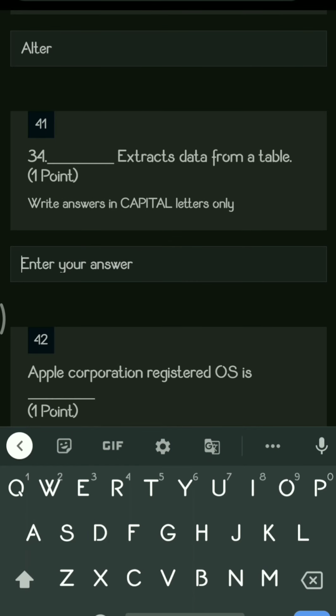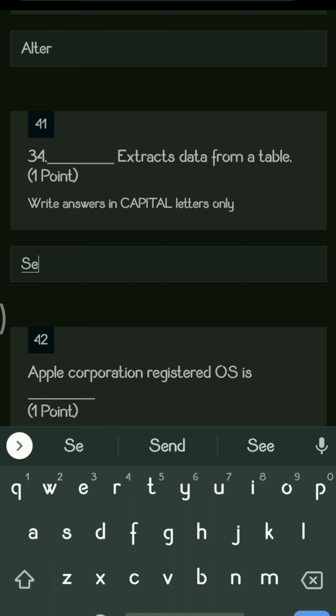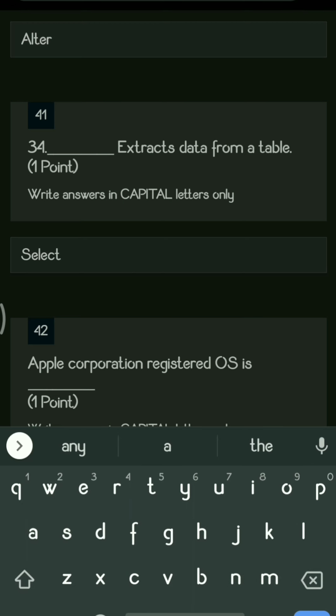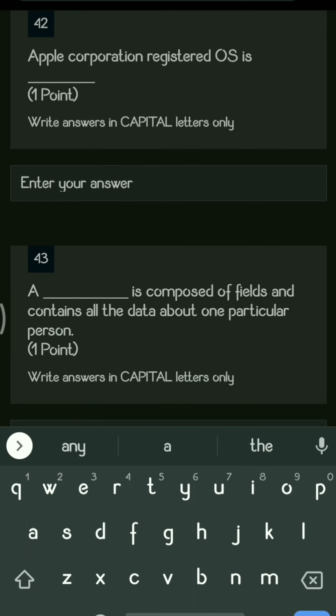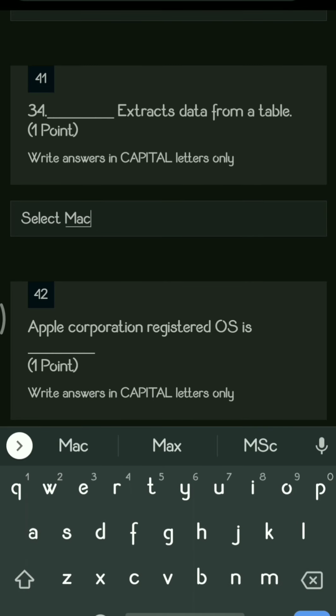Next question. Dash extracts data from a table. So to extract data from a table you require a select command. Next question. Apple Corporation registered OS is dash. So the registered OS of Apple is Mac OS.